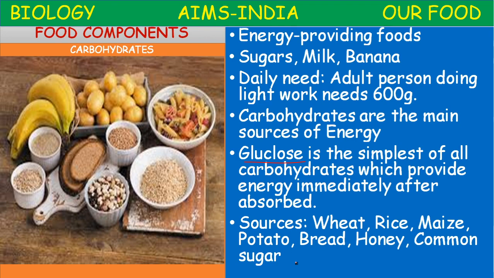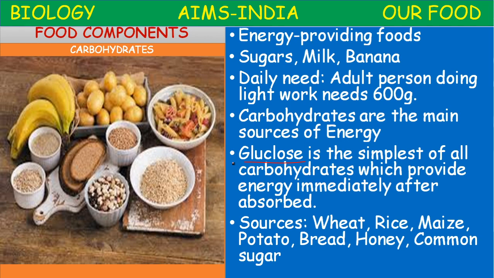So these carbohydrates are divided into simple and complex. Simple means which contain only one glucose. The complex carbohydrates like starch, sucrose, lactose, the different large complex carbohydrates, are also made up of more than 1 unit of sugar, 1 unit of glucose.